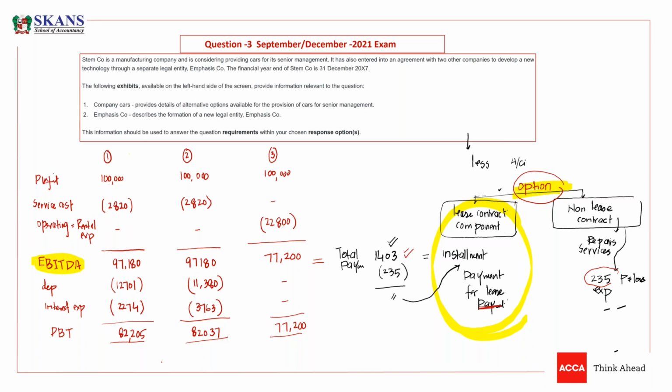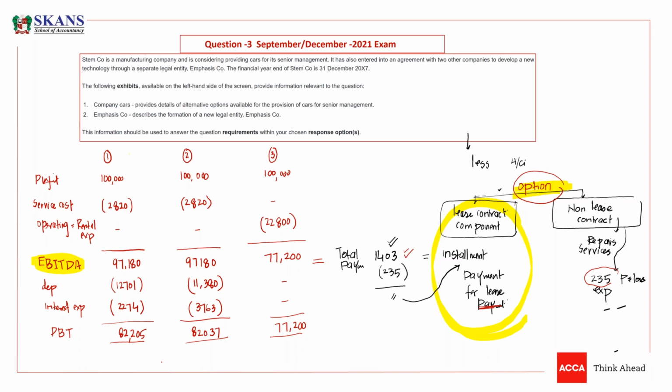So where is the impact minimal, guys, on earnings before interest, tax, depreciation, and amortization? Under options 1 and 2, the impact would be minimal.